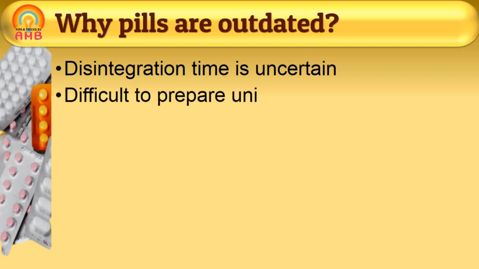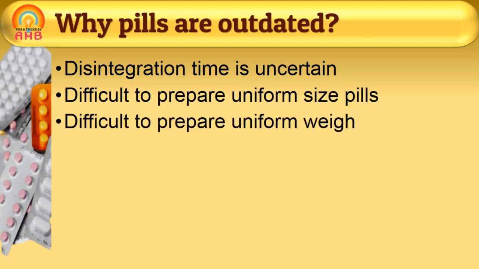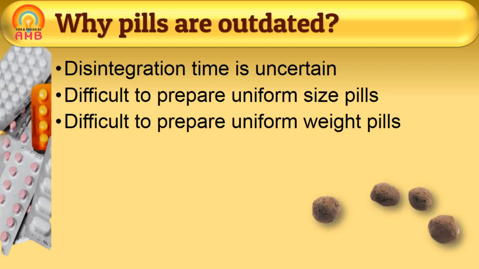Another disadvantage is that it is very difficult to prepare pills of a uniform size or dose. Another disadvantage is that it is not possible to prepare pills of uniform weight also. Thus uniform dose of drug cannot be possible through the pills. So that is the main disadvantage of pills.